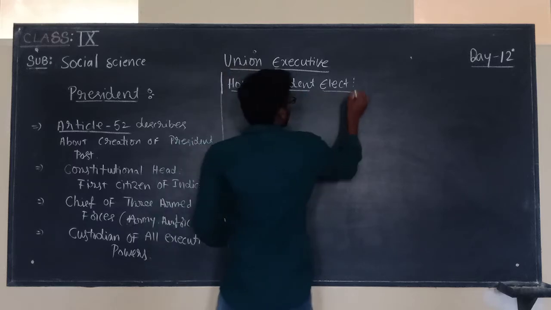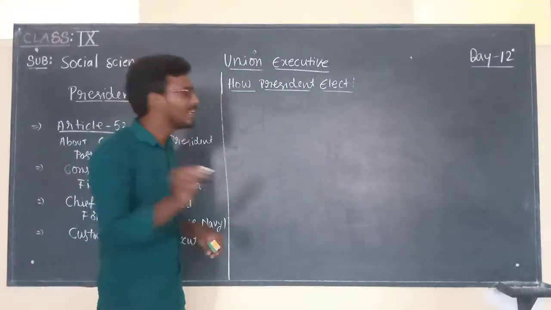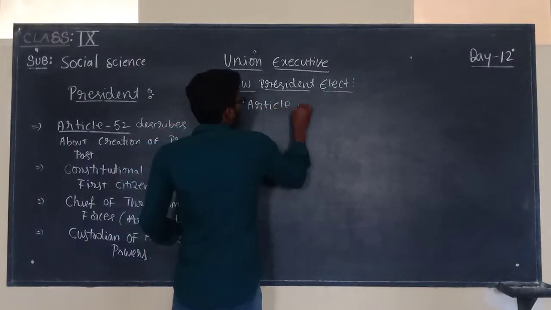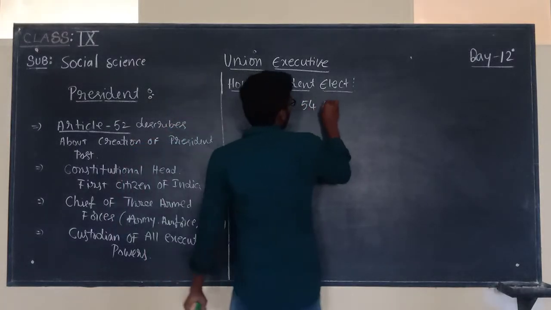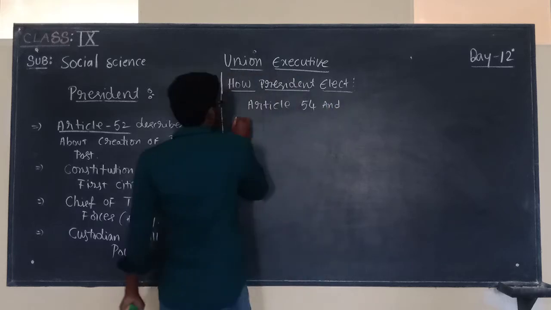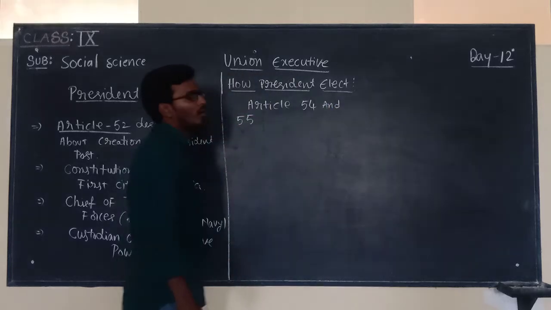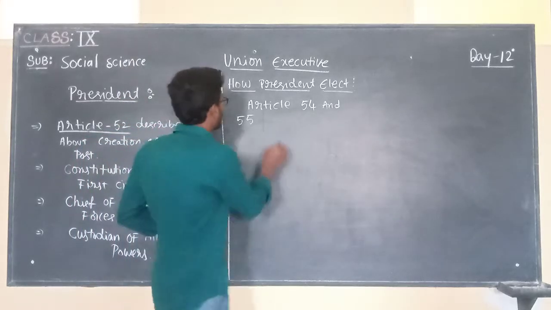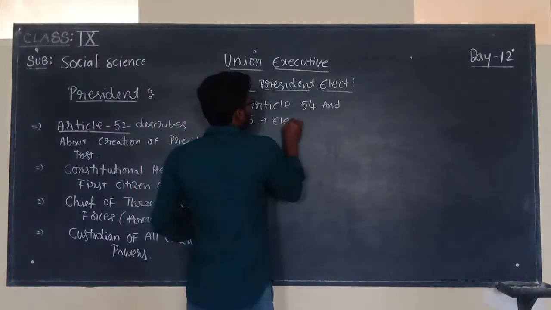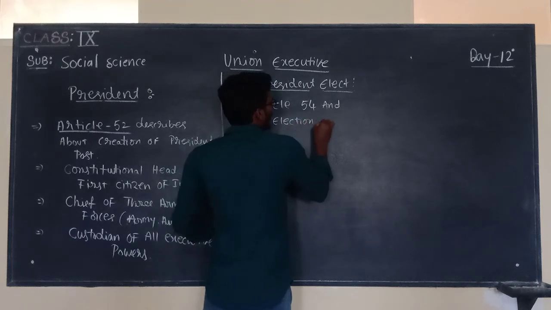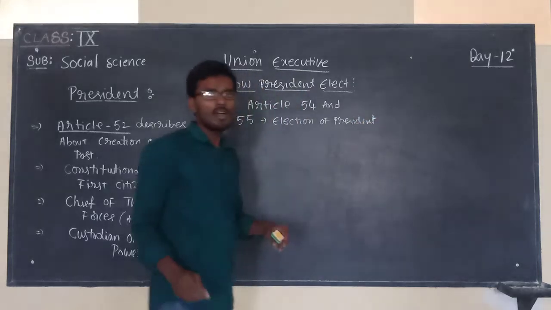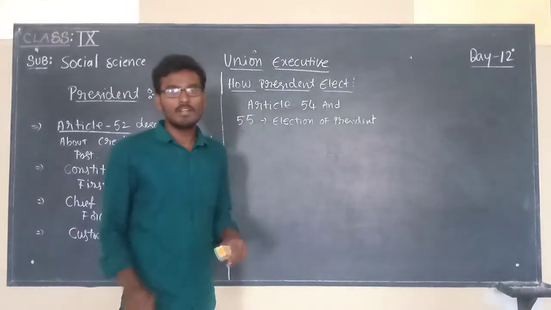So here in our Constitution, Article 54 and 55 describe the election of the president. So now, how will the president be elected?